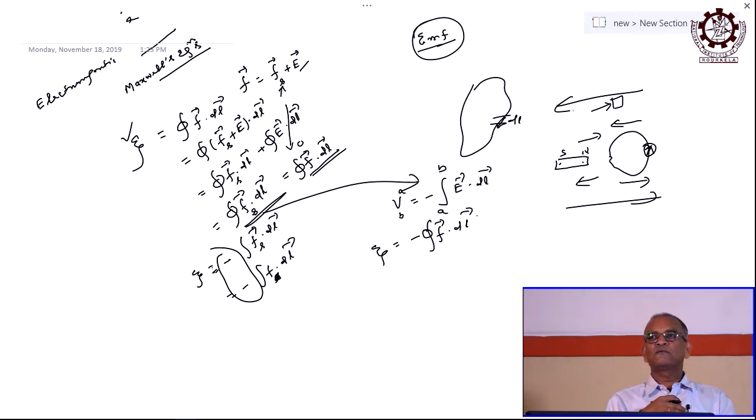So induced EMF and current are not permanent, they are temporary. If you can change the flux linked with any loop, only then there will be an induced EMF and hence an induced current. They are temporary, right. Once the relative motion stops, the induced EMF stops, and the current also stops, right.